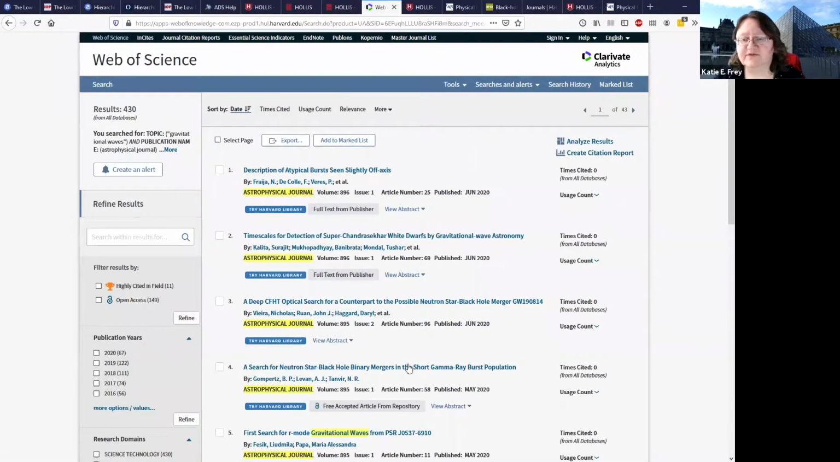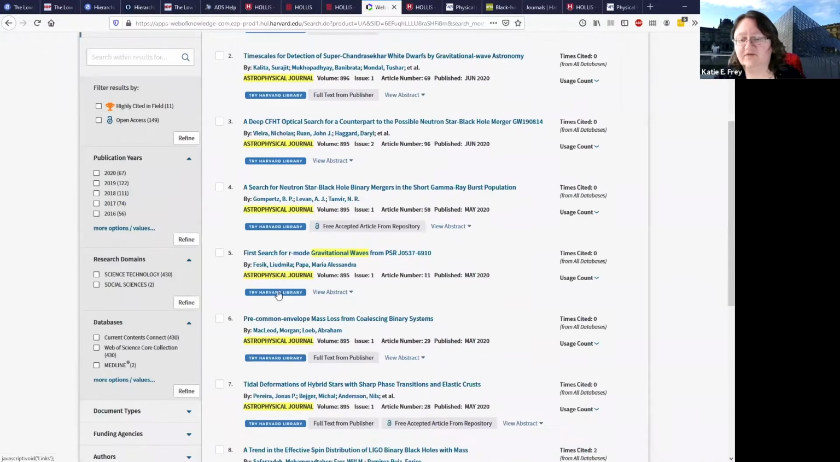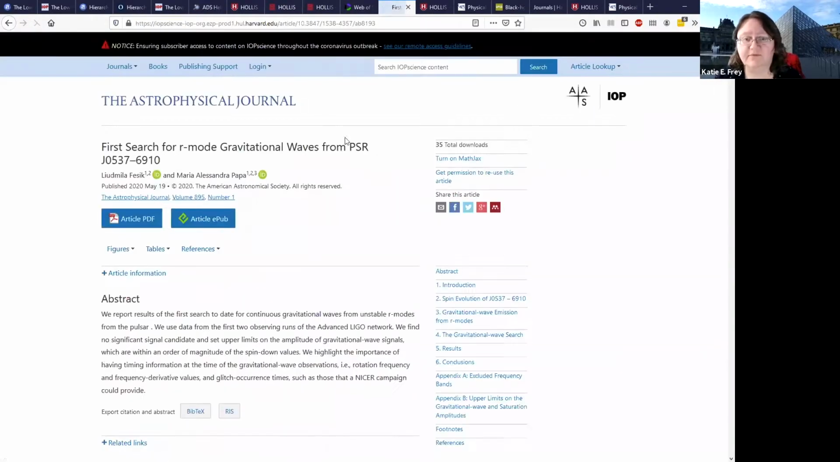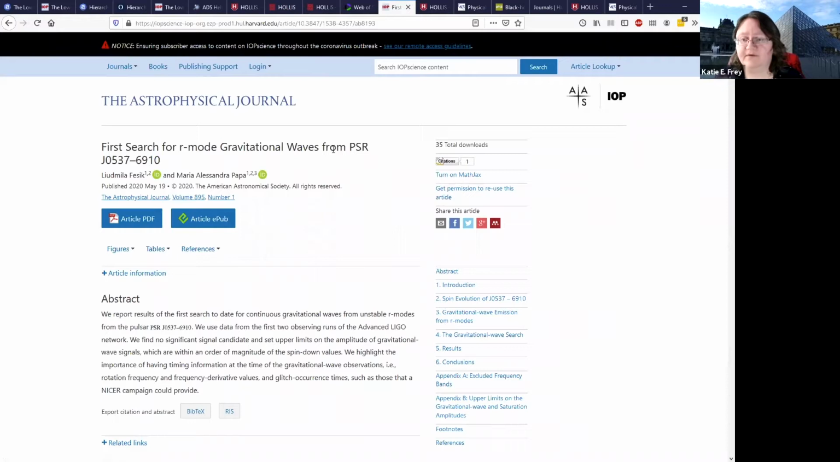And then you can see a list of results here that, hopefully, we have access to. Since I got to Web of Science via Hollis, it knows that I have access via the Harvard Library. So it comes up with these links that say try Harvard Library. And if we click on one of those, it should route us through to the journal via Hollis. Here we go. There we go. There's the article.